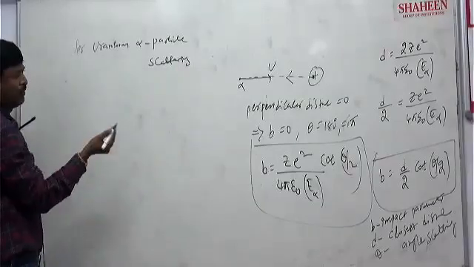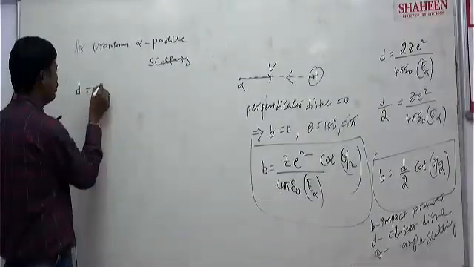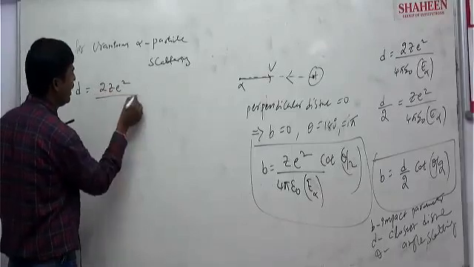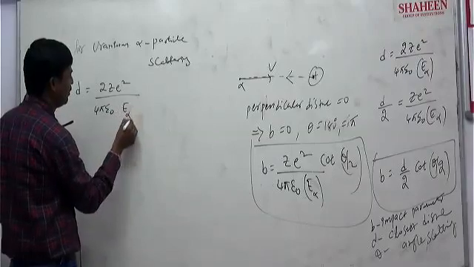So what happened? For closest distance of approach, we have the formula directly. D is equal to 2ZE square by 4 pi epsilon naught into E alpha, right?